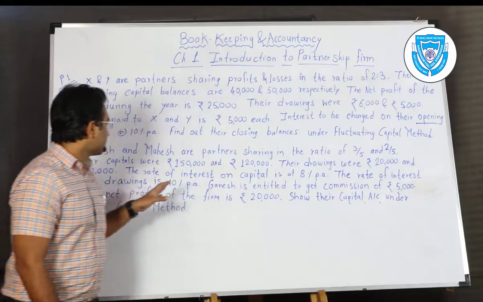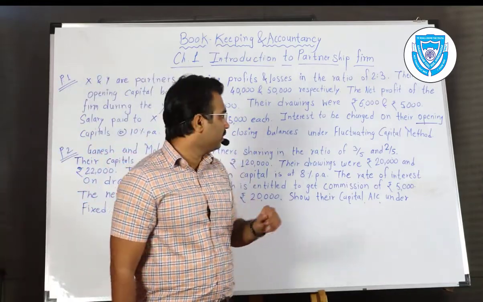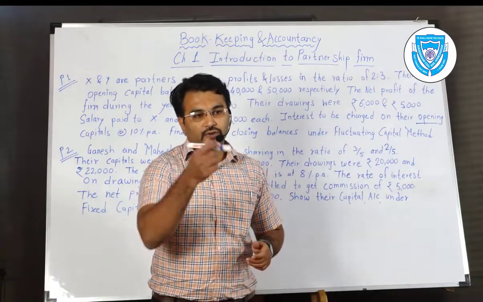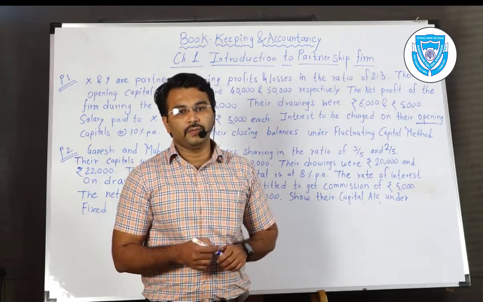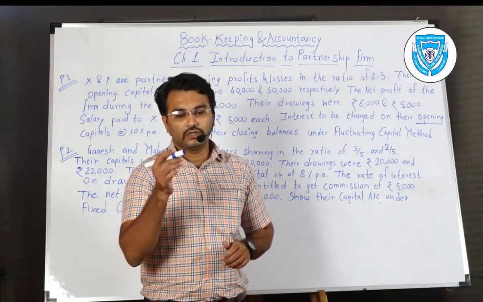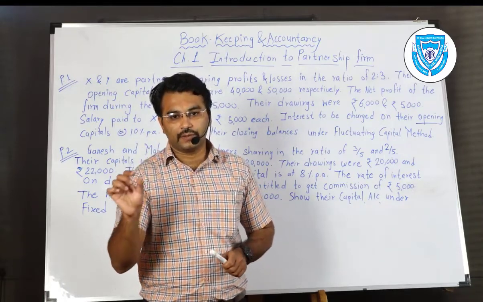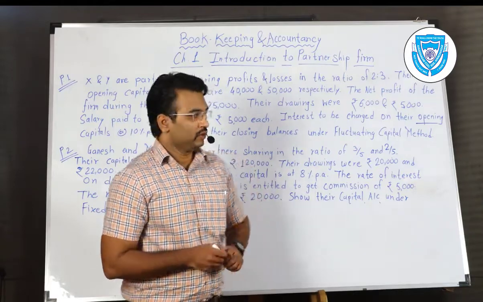Go for the next line. Find out their closing balances under fluctuating capital method. Yes, you have noted that. You only need to prepare the partners capital account here, not the partners current account.